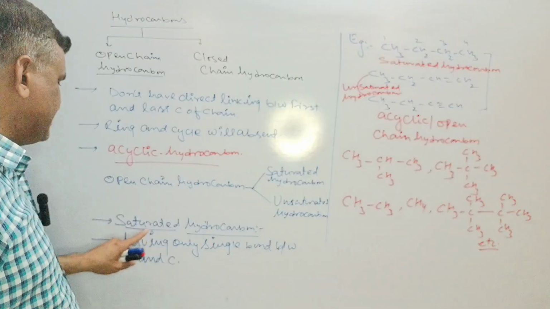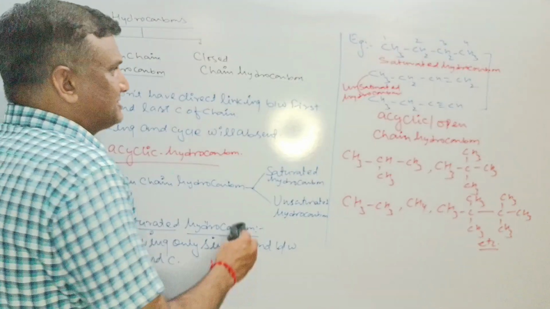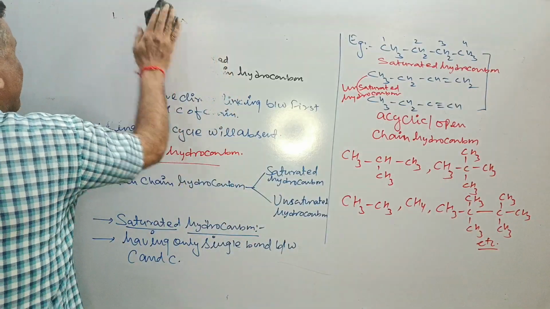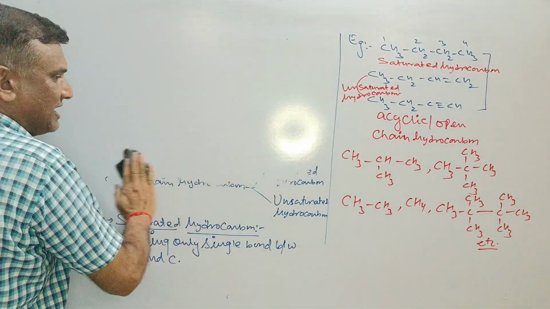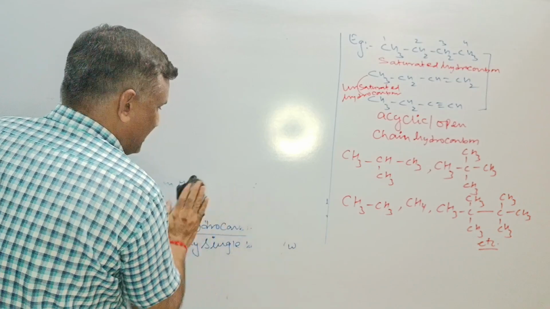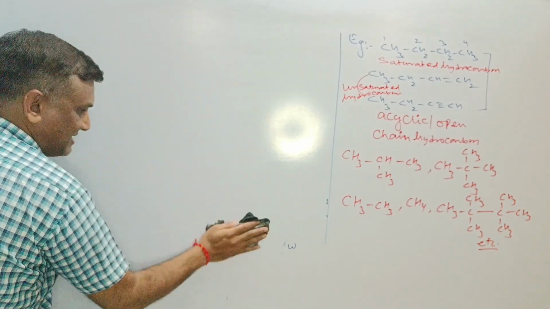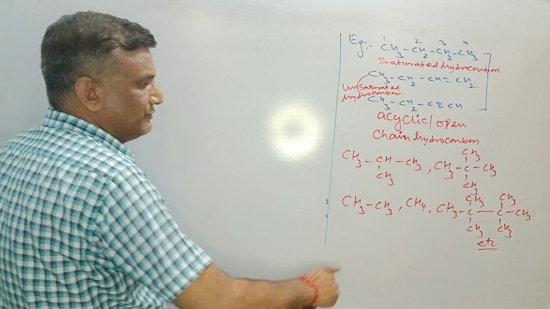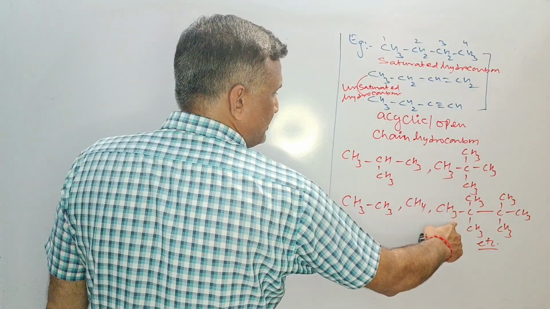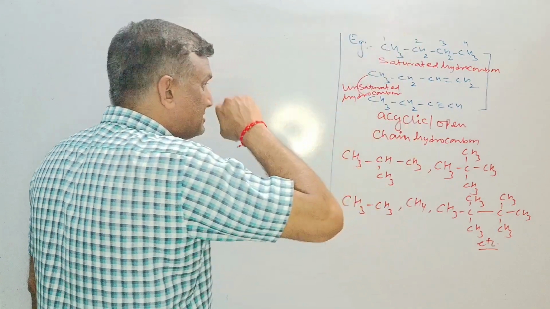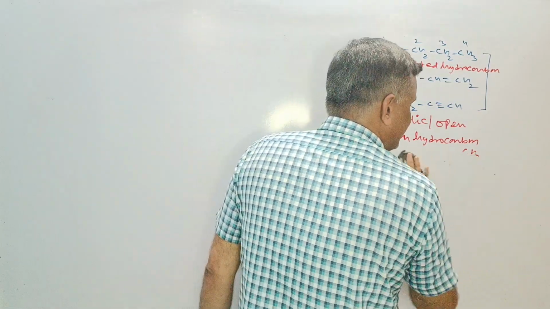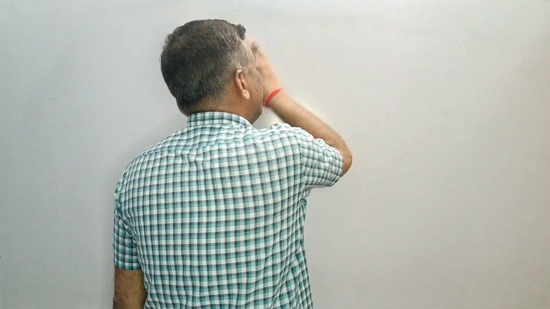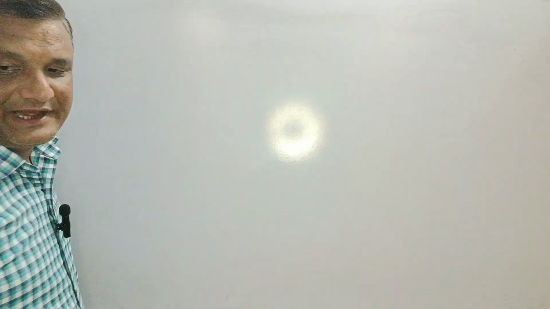Now it is time to discuss saturated hydrocarbon deeply. This is very important. A saturated hydrocarbon is a hydrocarbon having only single bond between carbon and carbon. These are the examples which I have shared with you: 1, 2, 3, 4, 1, 2, 3, 4, 5, and this is the sixth. Listen to me carefully, and if anything is new for you, keep patience. I'll explain in further videos also.